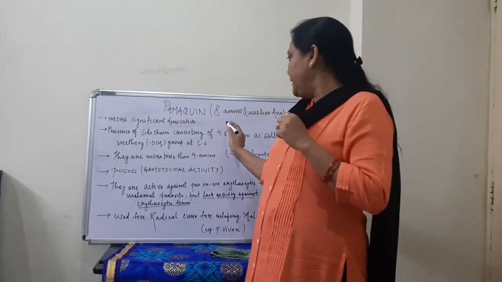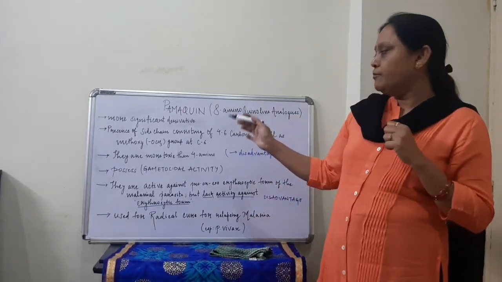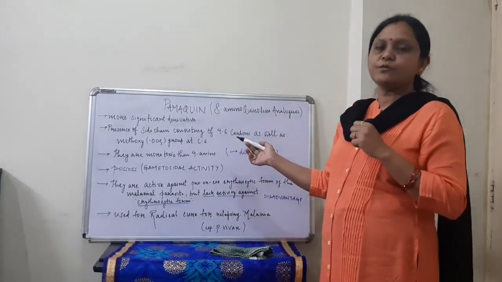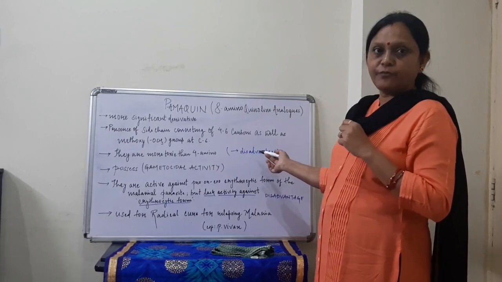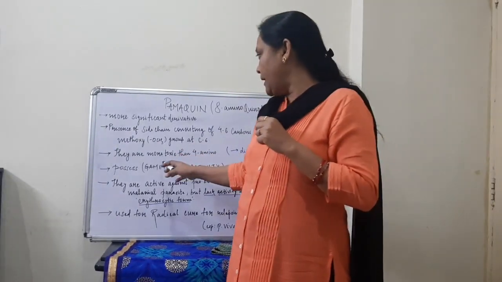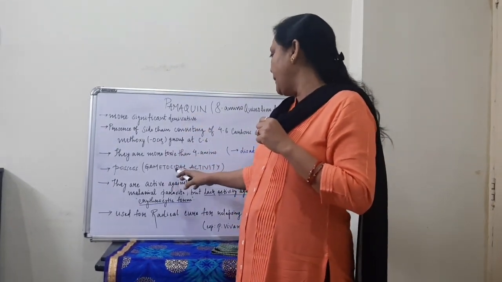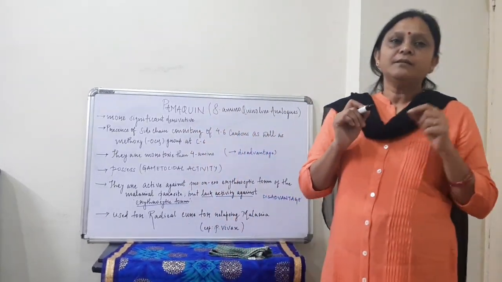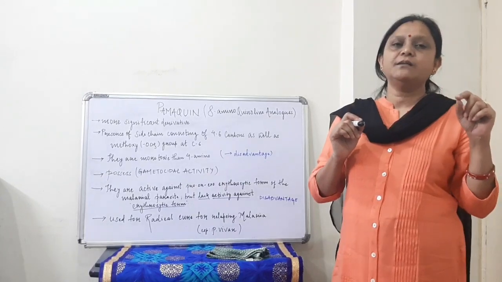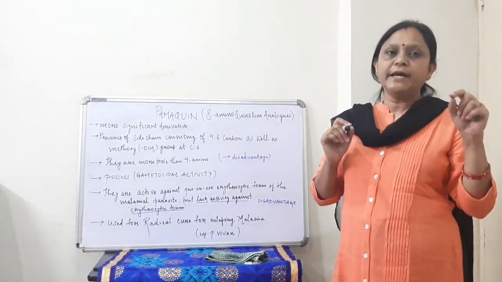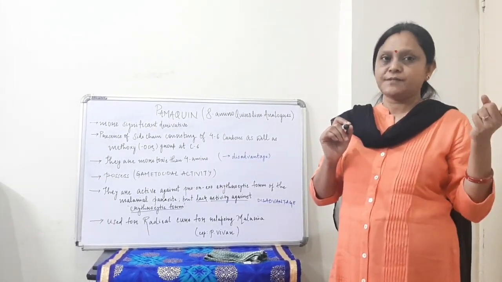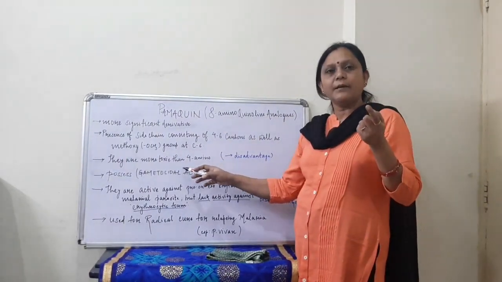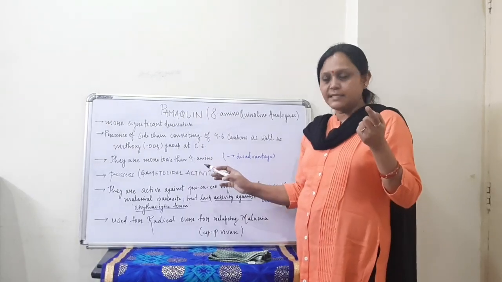These 8-amino analogous are more toxic than the 4-amino analogous, which is also a disadvantage. This pamaquine possesses a gametocidal activity. Now what is this gametocidal activity? These are the precursor cells which make the gametes. Gametes means the reproductive cell. So they have the ability to kill the gametocytes.